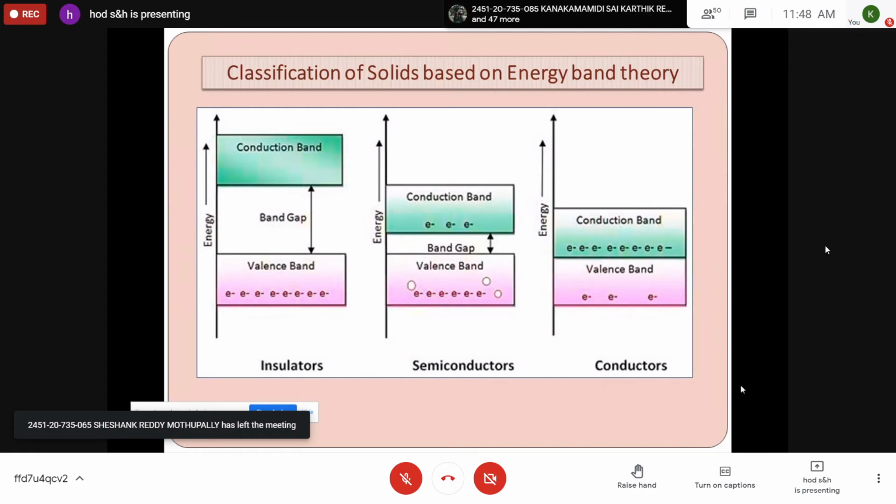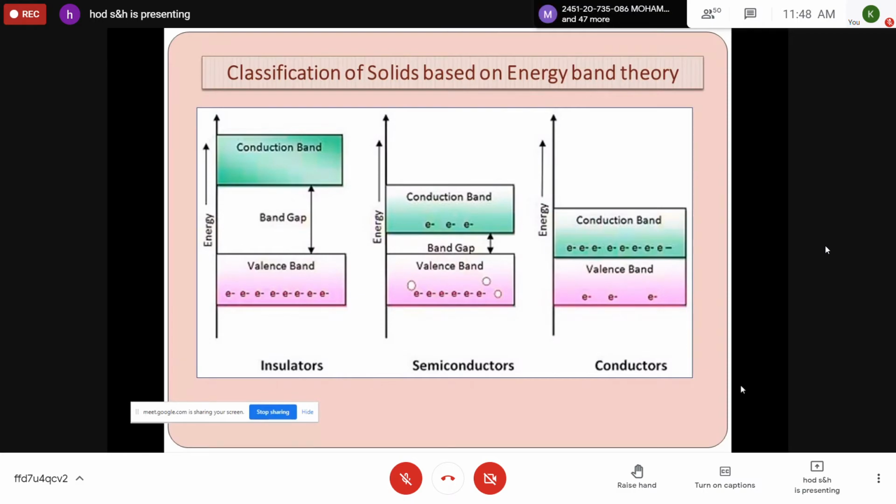That's why these are called semiconducting materials. Germanium, silicon, all these are examples of semiconducting materials. In this way, band theory successfully explained the classification of solids as conductors, semiconductors, and insulators.